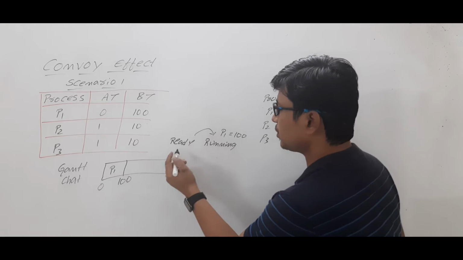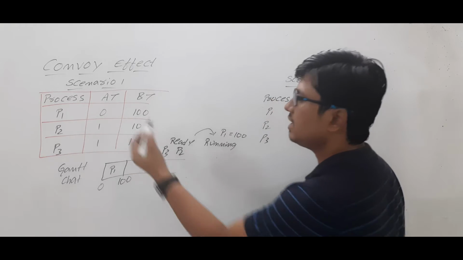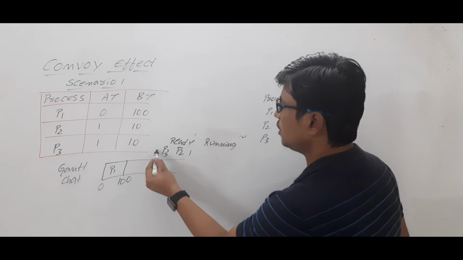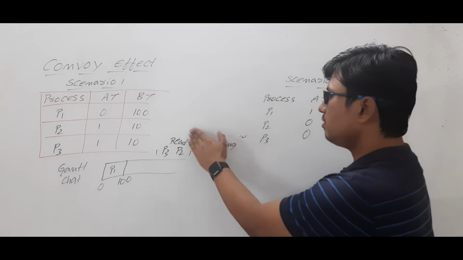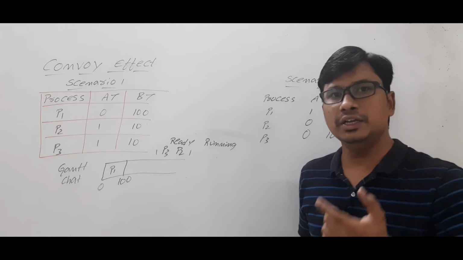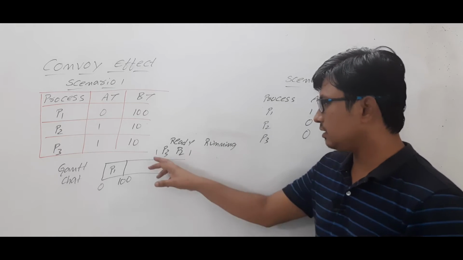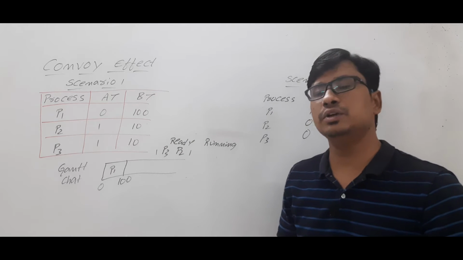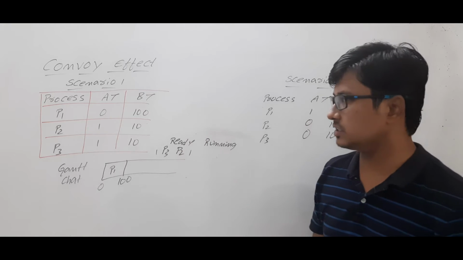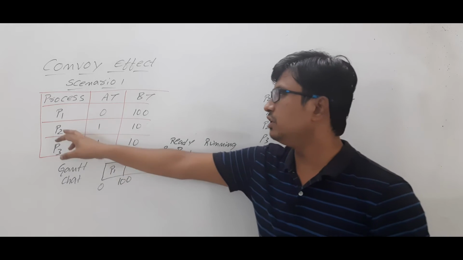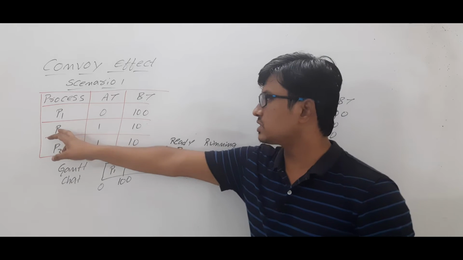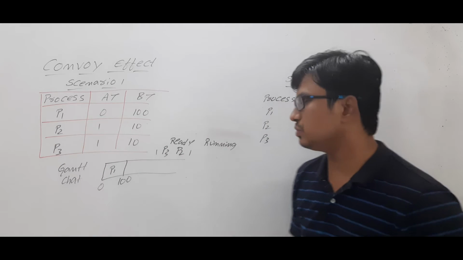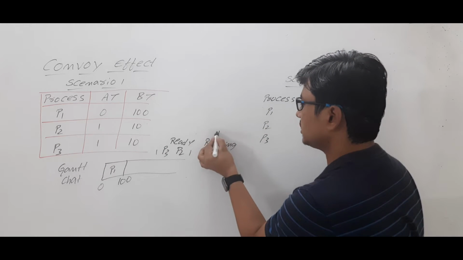By that time, process P2 and process P3 have arrived in the ready state. Both processes have arrived at 1 unit of time. First come first serve needs to look at the arrival time, but in this scenario both processes arrived at the same time. Then which process should be given priority to be dispatched to the running state? Whenever there is a tie, we look at the process ID. This process ID is 2 and this process ID is 3. Which process has the lower ID? Process P2, so that will be dispatched to the running state.